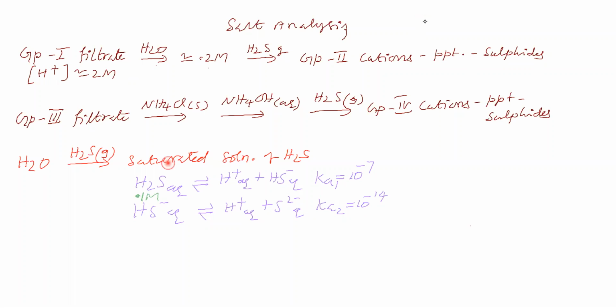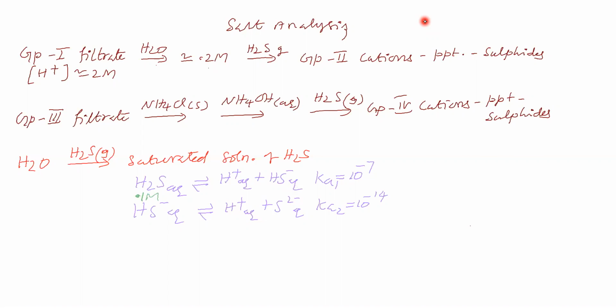For the saturated solution of H2S, the concentration of H2S is 0.1 molar. Now in this solution, what are the different species present? One is H plus, another one is HS minus, another one is sulfide. Is it possible to calculate the concentration of H plus, HS minus, and sulfide in this solution?